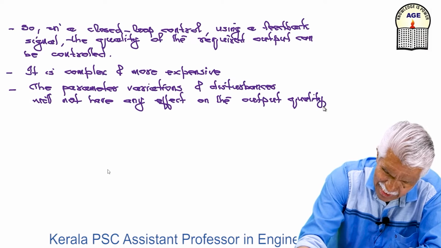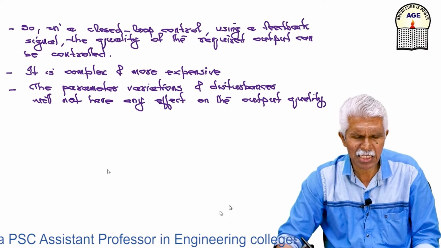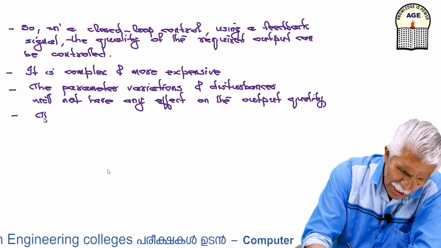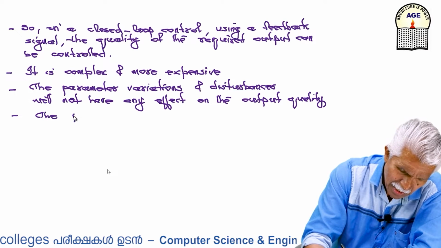So output I can easily control even if there are disturbances or parameter variations. The plant design is not critical.